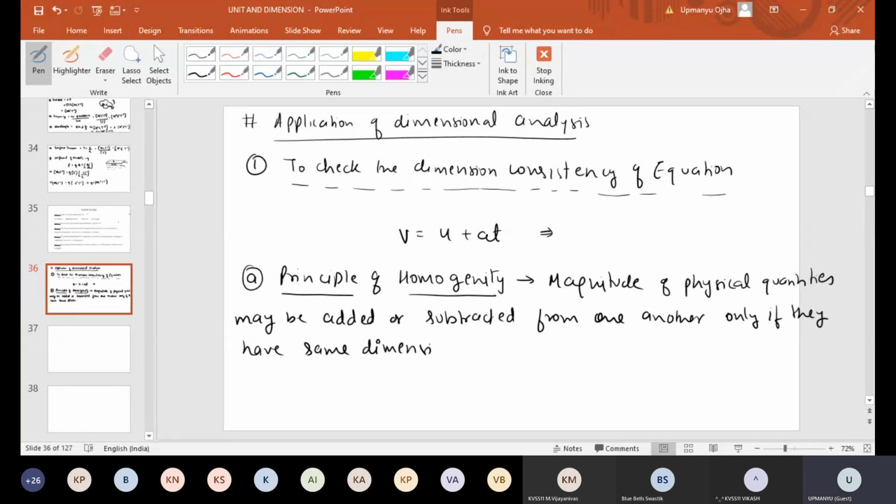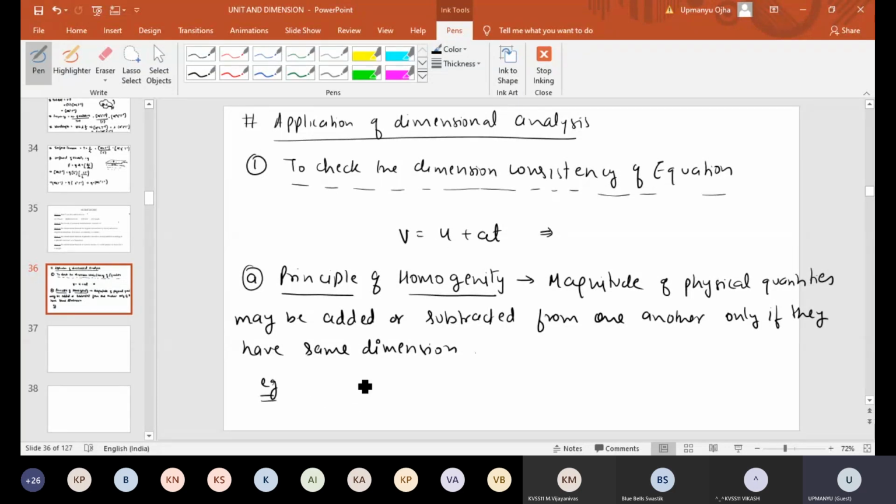So we can add or subtract two physical quantities only if they have the same dimension. For example, final velocity and initial velocity can be added or subtracted.